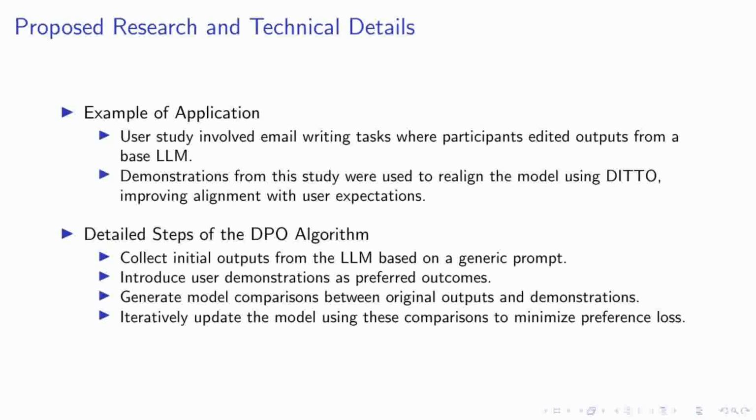The process begins by collecting initial outputs from the language model based on generic prompts. Users then introduce their demonstrations, which are treated as preferred outcomes. The model generates comparisons between these demonstrations and the original outputs. Through iterative updates using these comparisons, the model is fine-tuned to minimize preference loss, thereby aligning more closely with user expectations. This method showcases a robust approach to tailoring language model outputs to specific user needs in a few-shot learning scenario.